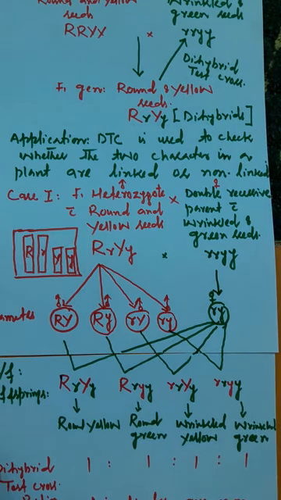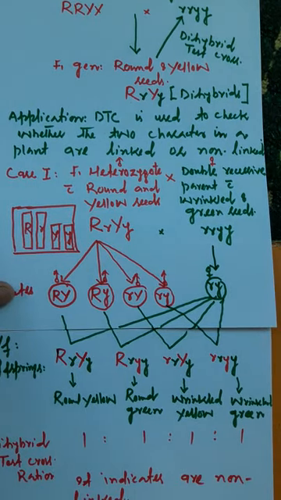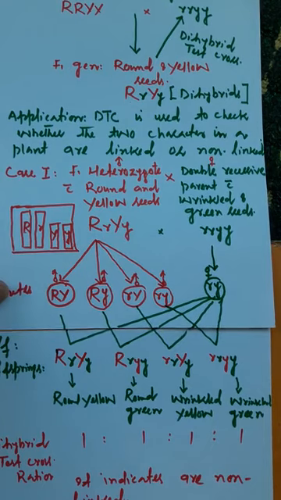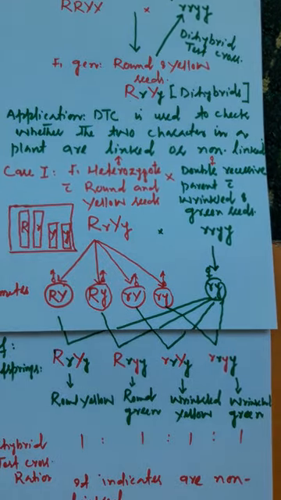ये कॉम्पिटिटिव एग्जाम्स में भी पूछा जाता है. मतलब you are asked like this, you have performed a dihybrid test cross and in the dihybrid test cross the ratio has come out to be 1:1:1:1. What does it indicate? It indicates that the 2 characters are non-linked, because as we have considered that the 2 characters are here non-linked.